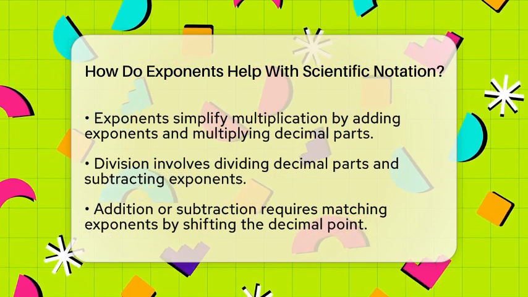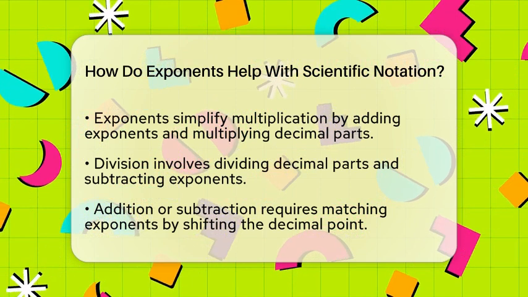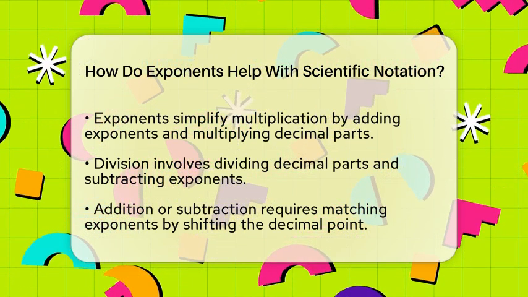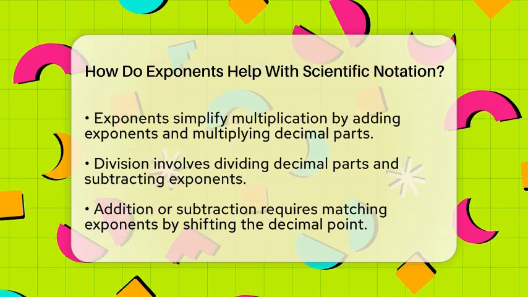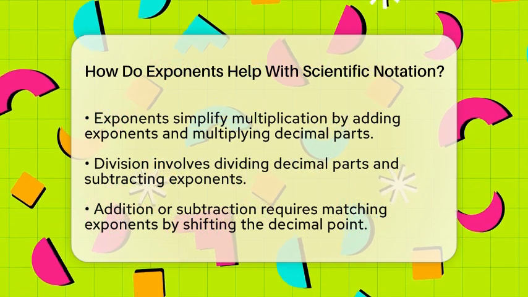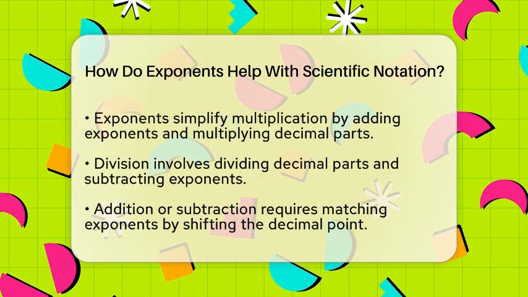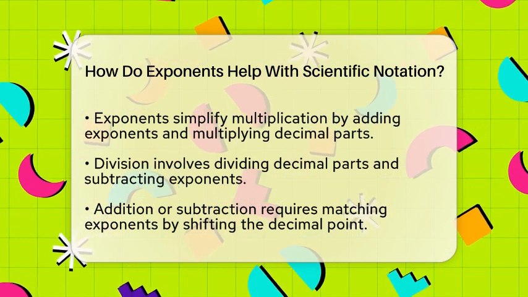Dividing in scientific notation also becomes straightforward. You divide the decimal parts and subtract the exponents. If you divide 6.2 times 10 to the power of 5 by 2.0 times 10 to the power of 2, you get 3.1 when you divide 6.2 by 2. Then you subtract 2 from 5 to get 3. The result is 3.1 times 10 to the power of 3.